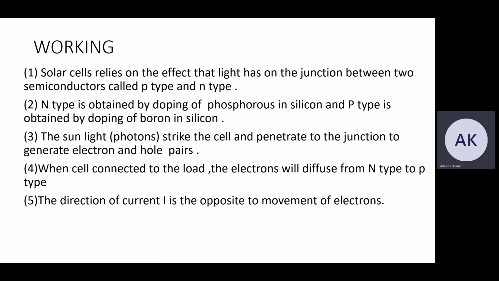This is the working. The solar cell relies on the effect that light has on the junction between two semiconductors called p-type and n-type. The n-type is obtained by doping phosphorus in silicon, and the p-type is obtained by doping boron in silicon. The sunlight strikes the cell and penetrates to the junction to generate electron and hole pairs. When the cell is connected to the load, the electrons will diffuse from n-type to p-type. The direction of current I is opposite to the movement of electrons. Now we are moving to the next slide.